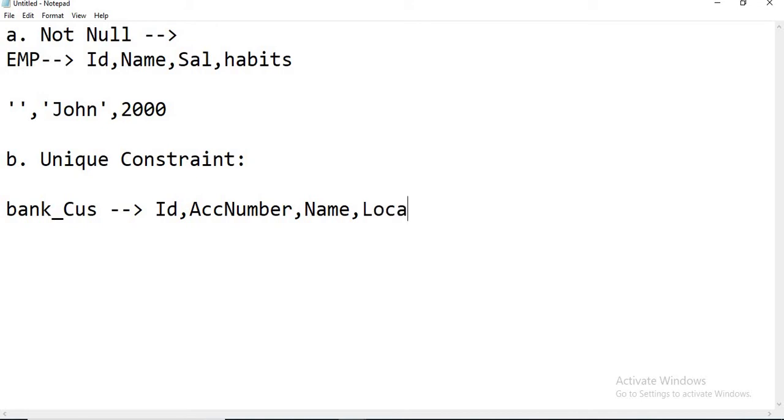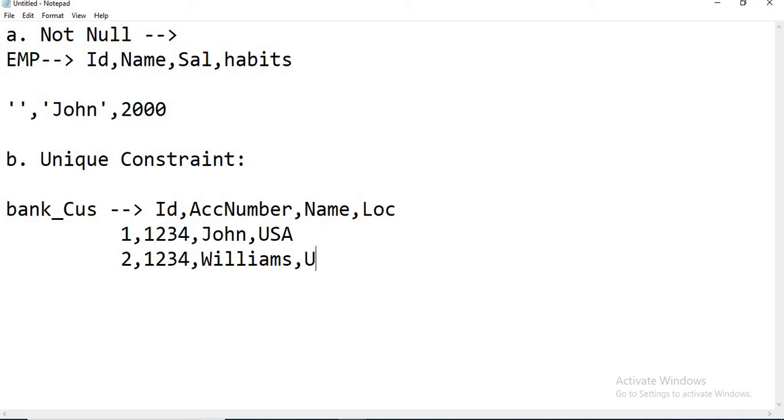Assume I have values like this: ID 1, account number 1, 2, 3, 4, name John, location USA. Now again, I take a customer ID of 2, but I give the account number 1, 2, 3, 4 again. The customer name can be anything, Williams, take it as UK.